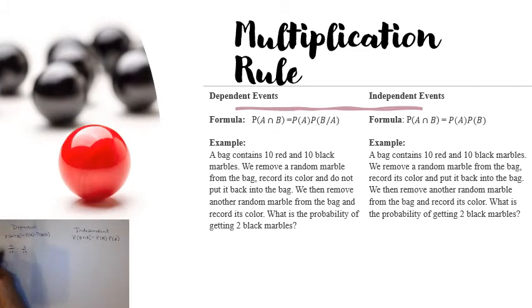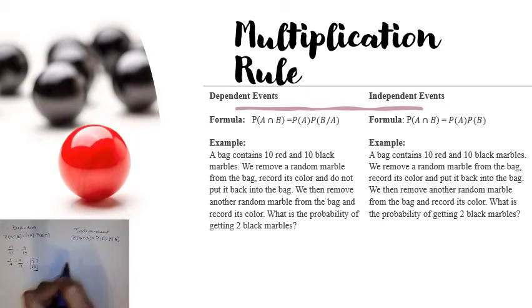So 10 out of 20 is 1/2, times 9 out of 19. 1 times 9 is 9, 2 times 19 is 38. The probability of getting 2 black marbles, if you do not replace that black marble, is 9 out of 38. Then we're going to do that same problem, but use the multiplication rule as if this was independent. So here we are going to replace that marble.